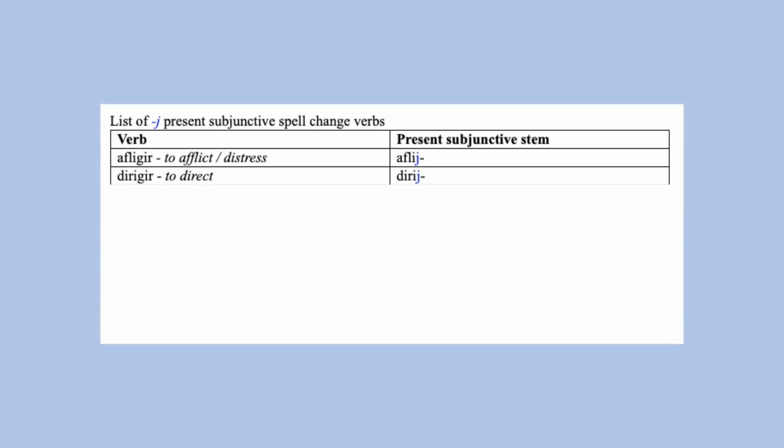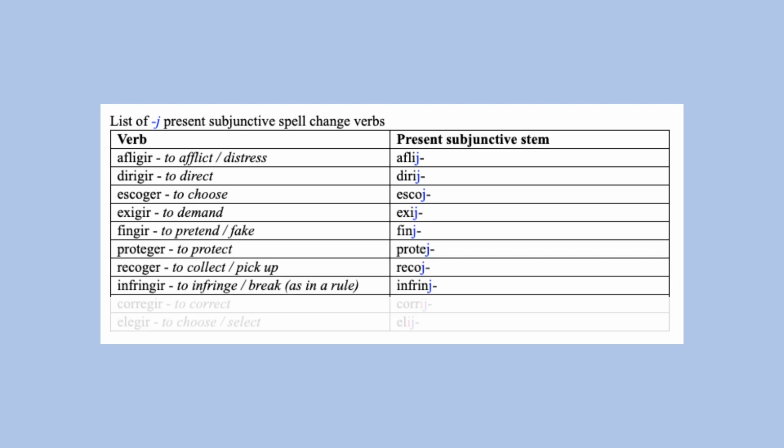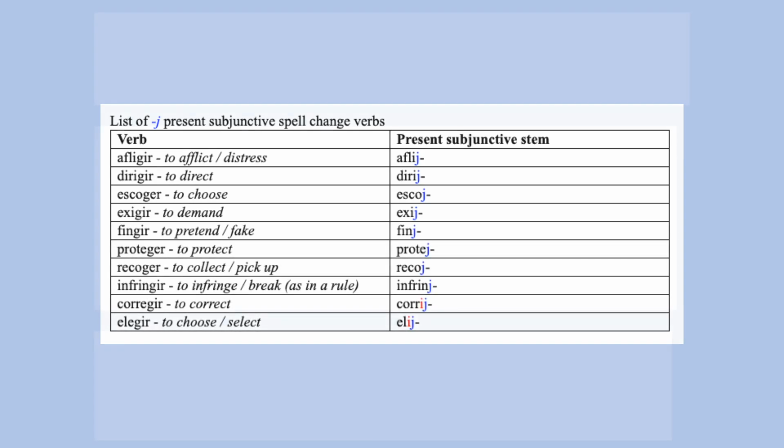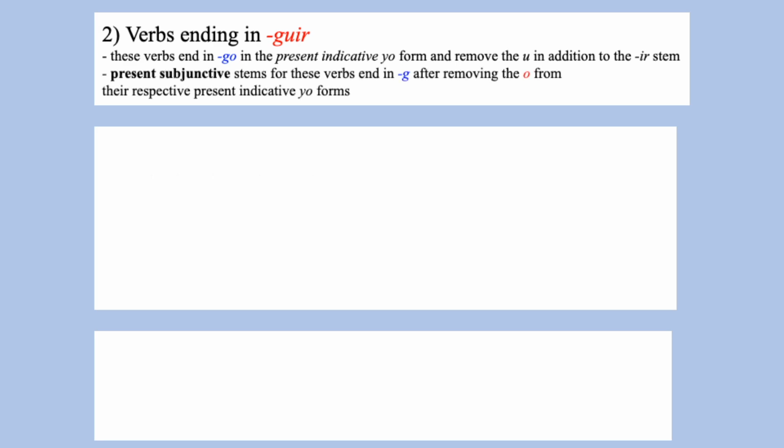These are some more verbs that end in j for their present subjunctive stems. Guir verbs end in go in the first person singular present tense form with the u removed. So the present subjunctive stems for these verbs will end in g once the o is removed.